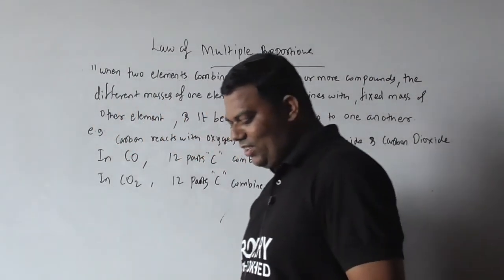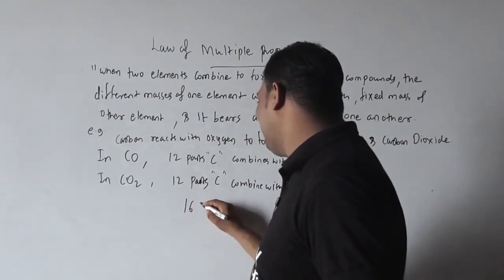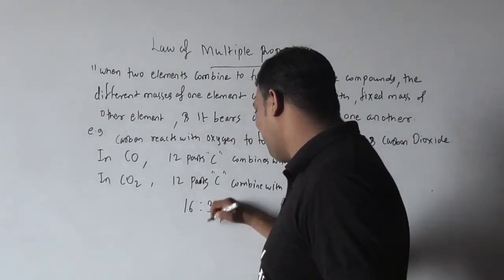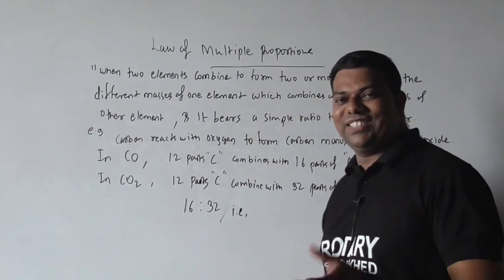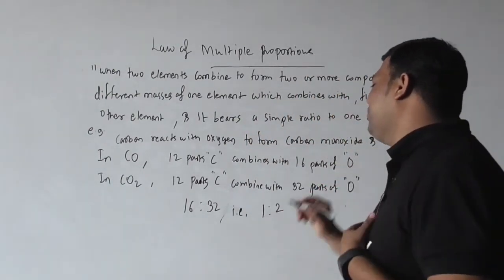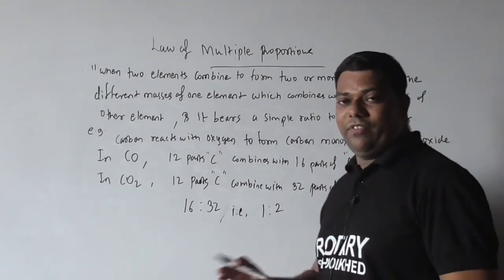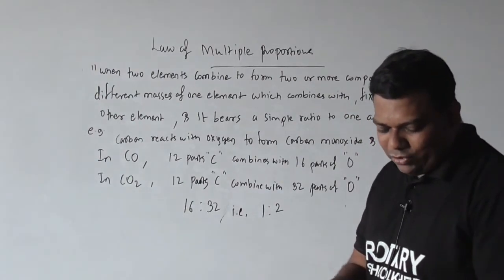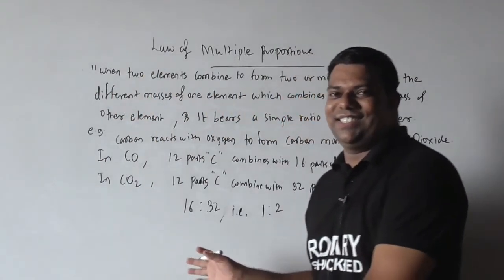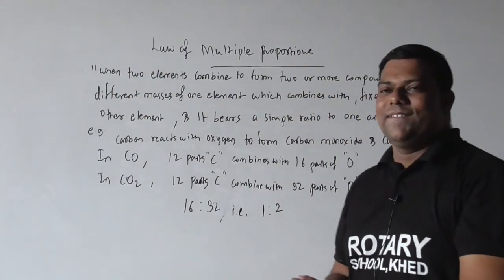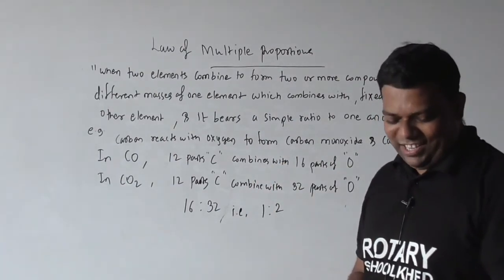Okay, so it is a fixed ratio. Understood? So we can call it 16 to 32. So what, beta? Yes, very good. We can mention that the fixed ratio is 1 to 2. I hope you understood this. The ratio between the different weights of oxygen that combine with 12 parts, that is, a fixed weight of carbon. Okay, then you will get the full explanation of your law of multiple proportions. I hope you understood this clearly.